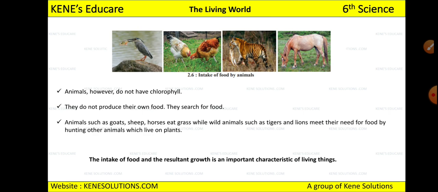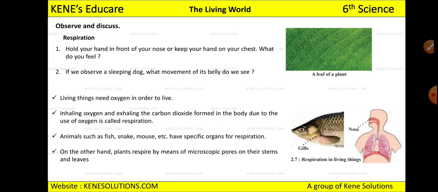Then the next thing we saw was the respiration process. We all know we take in oxygen and we give out carbon dioxide, right? So where are we getting oxygen from for taking in? We get it from plants, and the carbon dioxide which we are giving is utilized by the plants for making their food through photosynthesis. So what is happening here? This is a symbiotic relationship. It means both of them benefit from each other. The plant is getting carbon dioxide by giving oxygen, right? So there is no loss for anyone here.